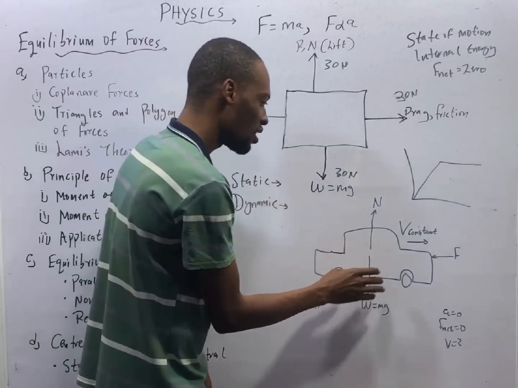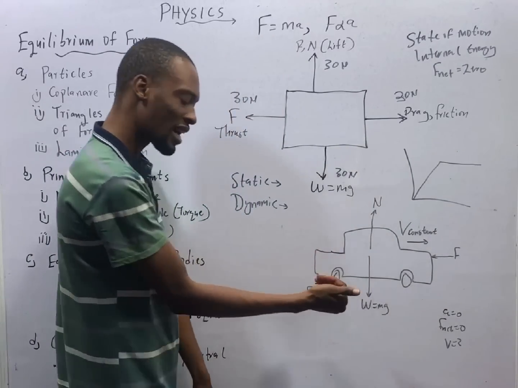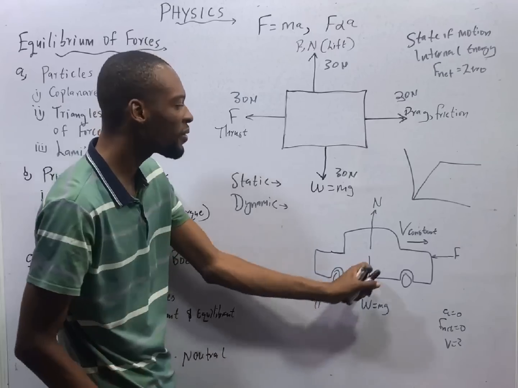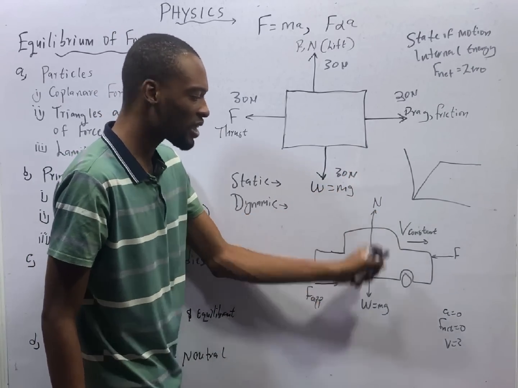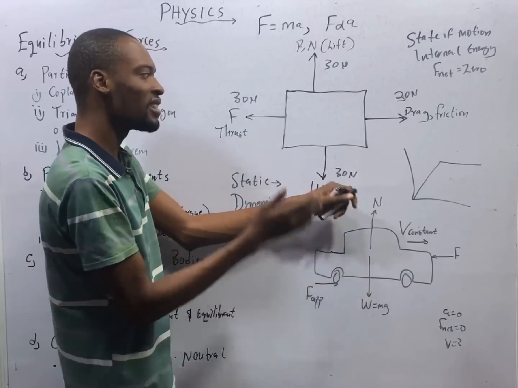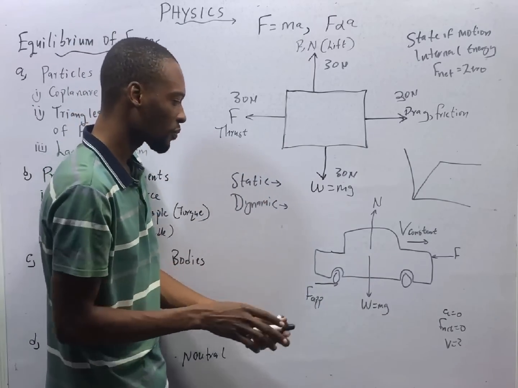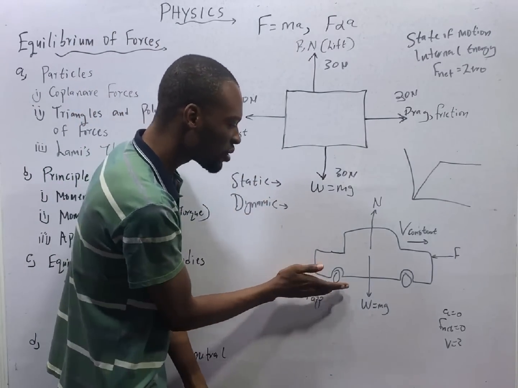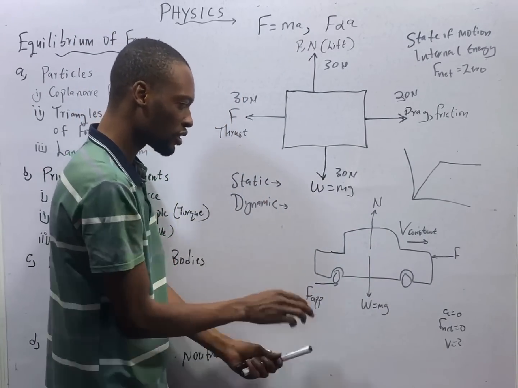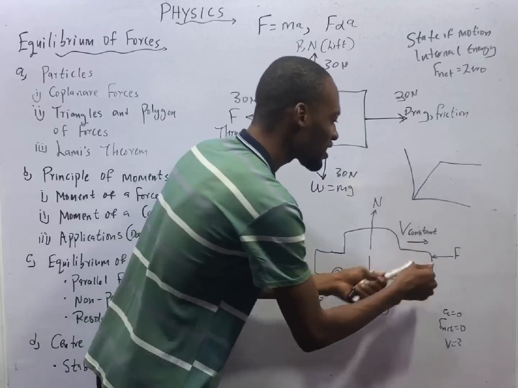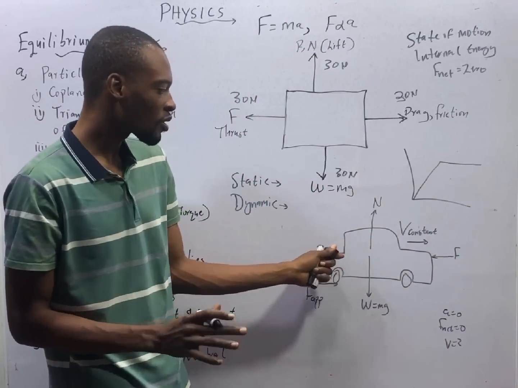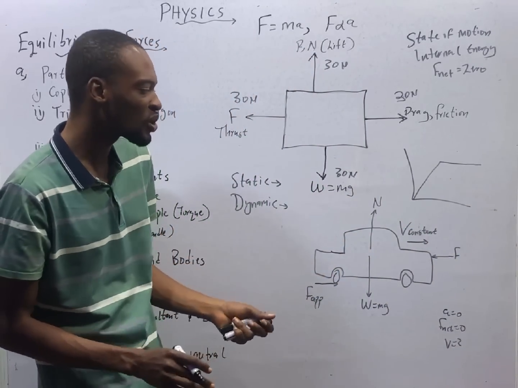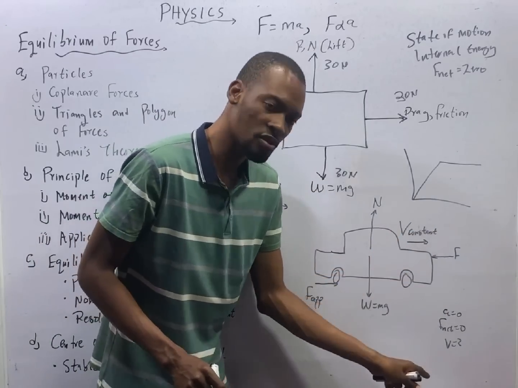If this is a car, you see that the weight always acts downward, right? And the normal reaction is against the weight. So since the normal reaction and the weight balance, the net vertical force is 0. Now the applied force on the tire is taking the car forward this way, and there is air resistance that is stopping the car. Air resistance and friction. So all these forces are balanced because the velocity of the car is constant.